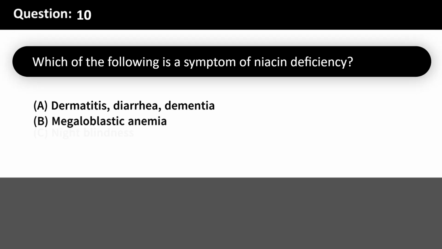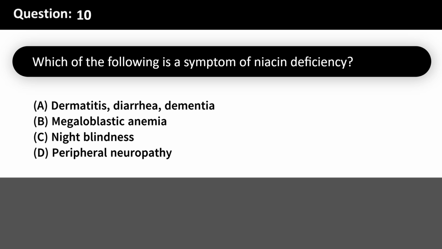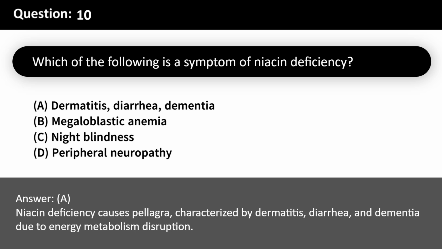Which of the following is a symptom of niacin deficiency? A. Dermatitis, diarrhea, dementia. B. Megaloblastic anemia. C. Night blindness. D. Peripheral neuropathy. Answer, A. Niacin deficiency causes pellagra, characterized by dermatitis, diarrhea, and dementia due to energy metabolism disruption.